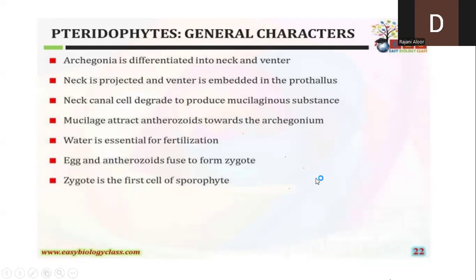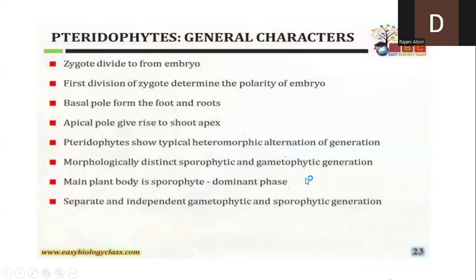Now, what is the zygote? The zygote is the first cell of the sporophyte. The zygote will divide and form the embryo. From the embryo, by differentiation, some cells of the embryo will form the root, and some cells of the embryo develop the shoot apex, that is the stem as well as the leaves.